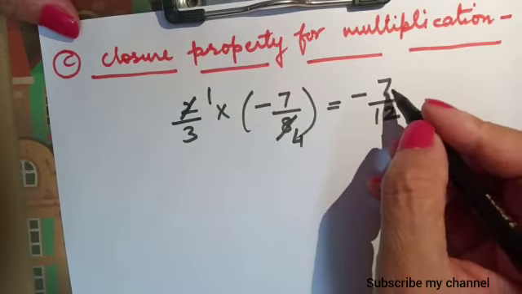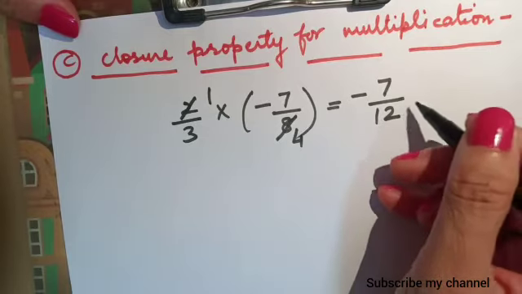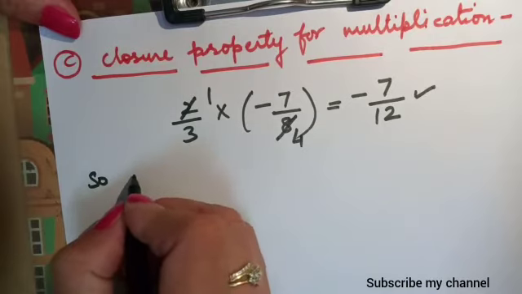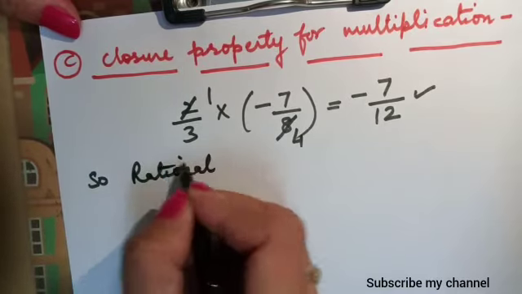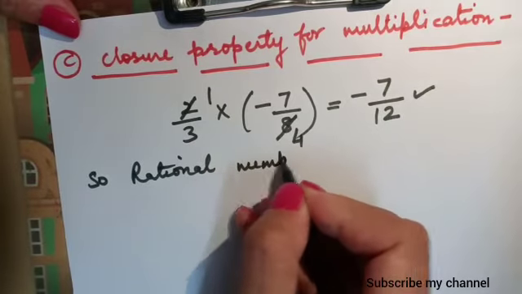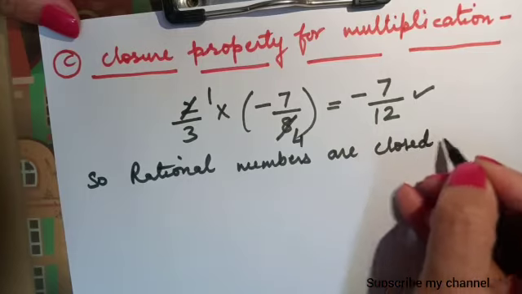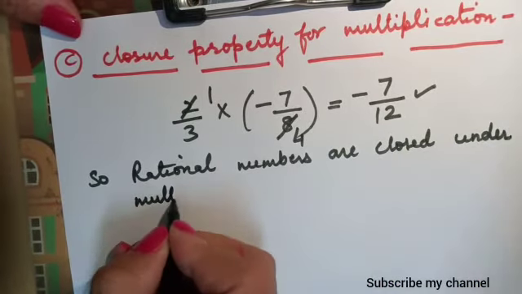Now check whether minus 7 upon 12 is a rational number. Yes, it is a rational number. So we can say that rational numbers are closed under multiplication.